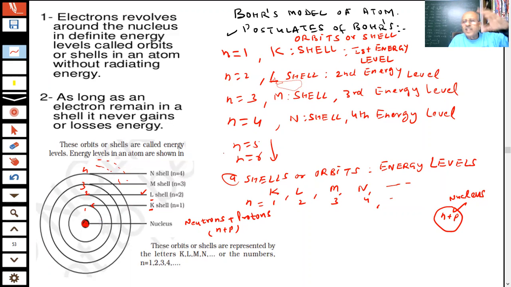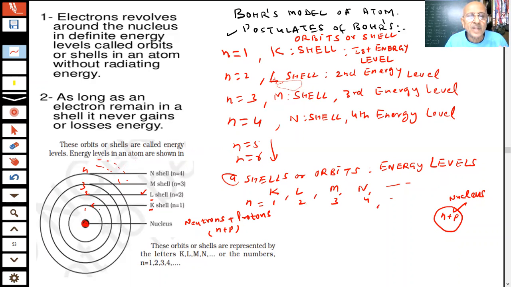I'm just telling you that the atom can absorb energy, and when it does, the electron will jump from lower to higher energy. Similarly, atoms can emit radiation or energy when electrons fall from higher energy to lower energy.